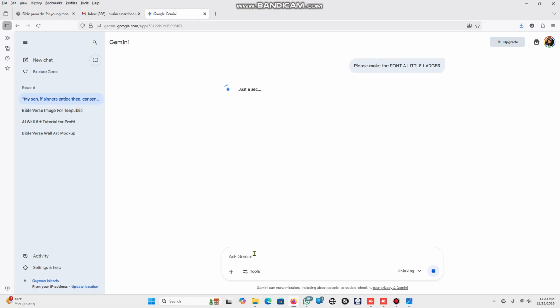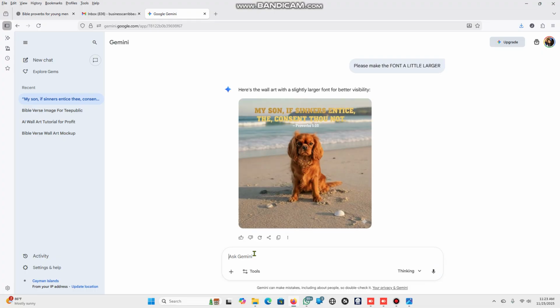I should have said the white font though, because with AI, whatever you prompt it to do, it's going to try to do what you ask it to do. That's why AI can be a great thing or a bad thing. It depends. Sorry, I meant to say white font.